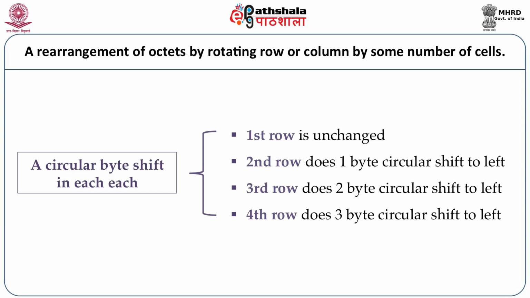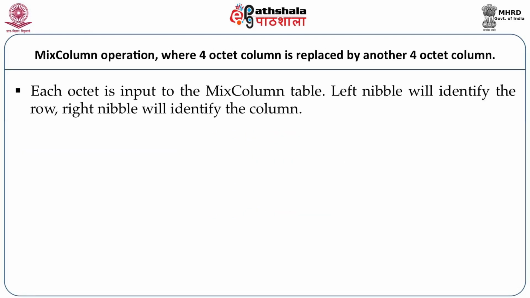Then the third is the mixed column operation, where a 4 octet column is replaced by another 4 octet column. For that, each octet in the input is given as an input to the mixed column table.